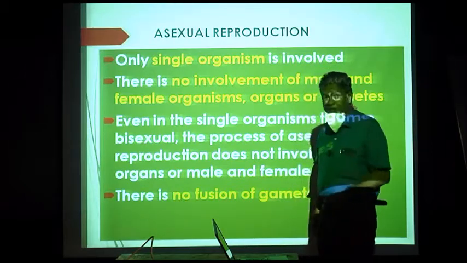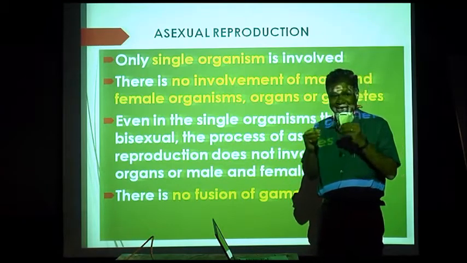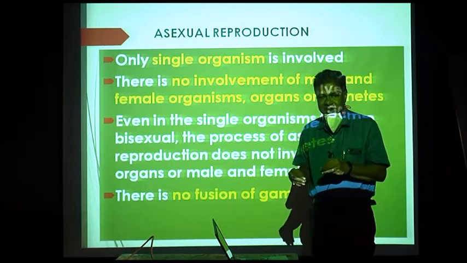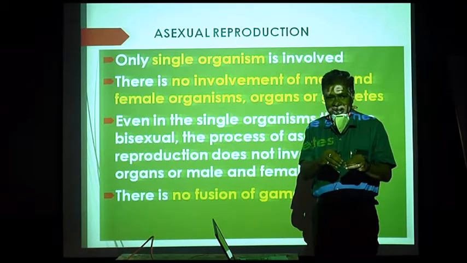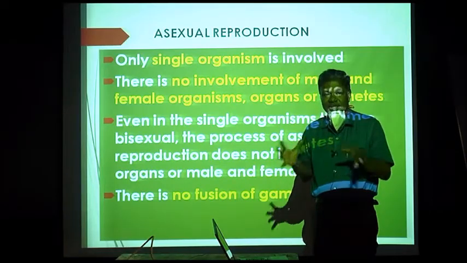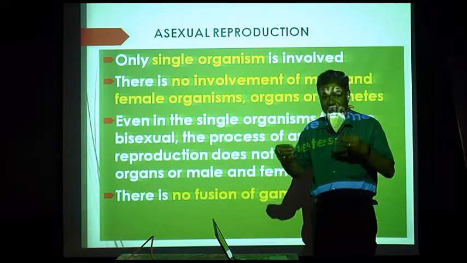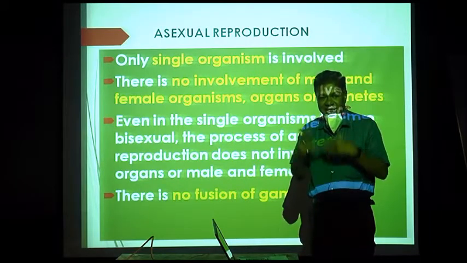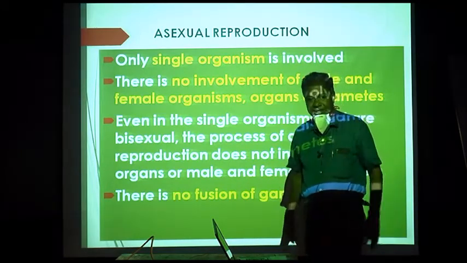So what is summing up? In case of sexual reproduction, we need gametes, that is male gamete and female gamete. In case of animals, it is sperm and egg. In case of plants, it is male gamete and female gamete, that is egg. This is the condition that is needed for sexual reproduction. The male and female gamete fuse to form the zygote, and the zygote divides and gives rise to again the plant or animal.